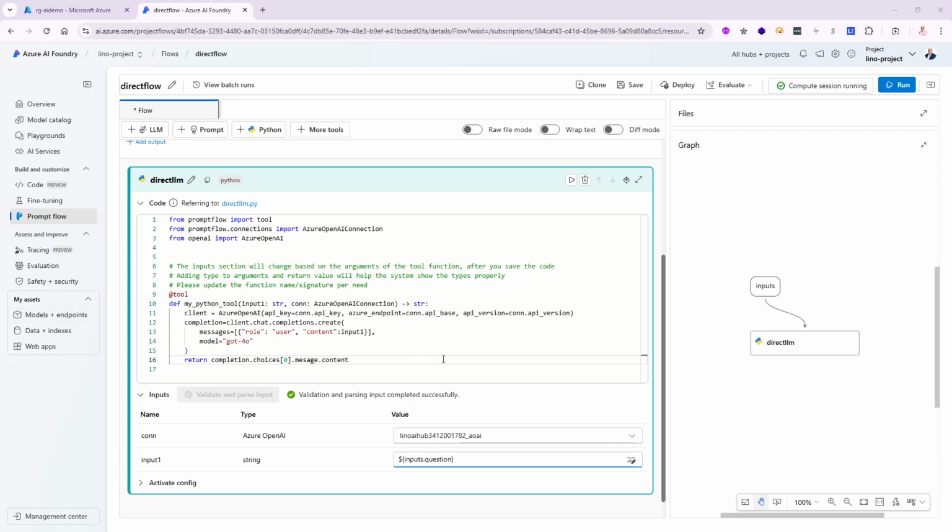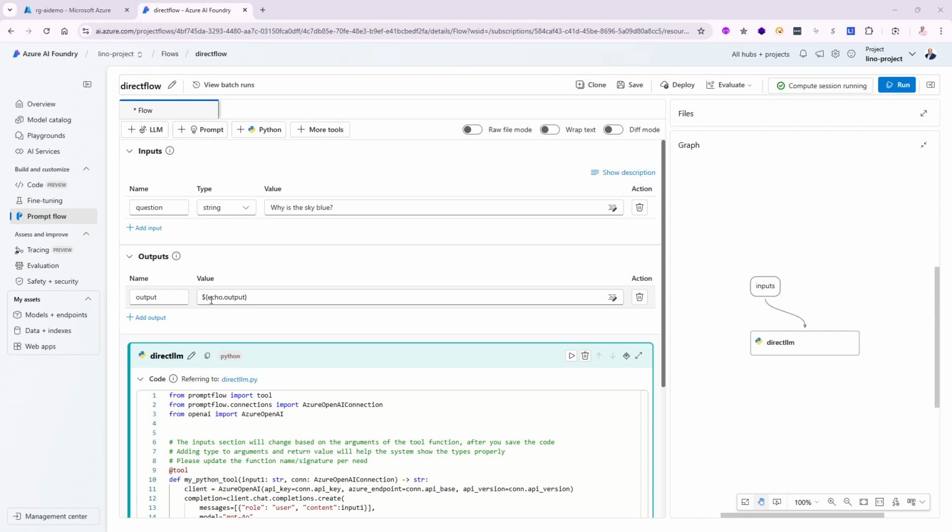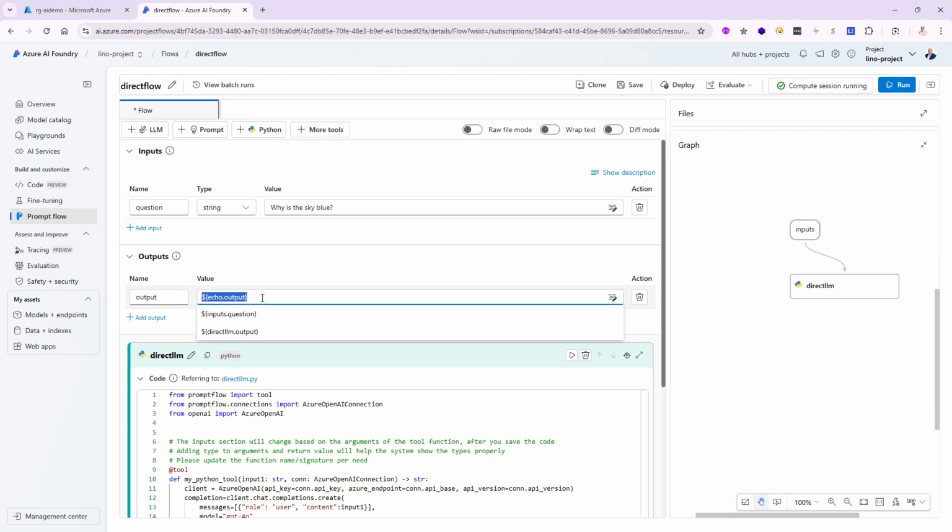All right, and let's go ahead and fix also the output. See, the output is still using the old echo. The new one is called direct LLM output. This is the one I want. So now my graph is perfect.